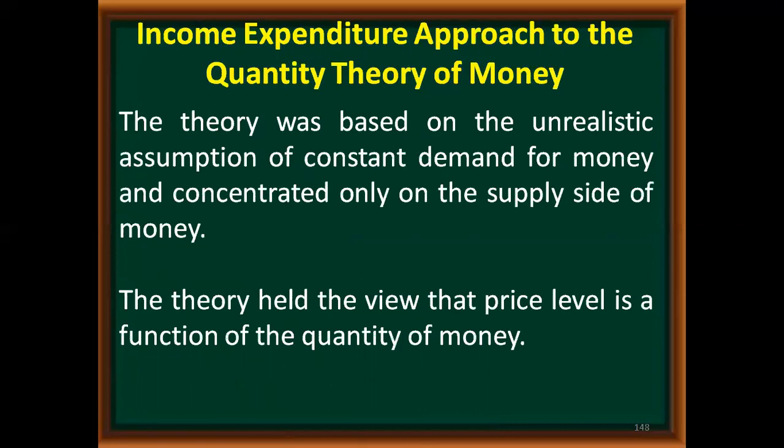The theory was based on the unrealistic assumption of constant demand for money and concentrated only on the supply side of money. This is the drawback of QTM cash transaction version. That means Keynes is saying that the old QTM was based on the unrealistic assumption that demand for money remains constant and supply of money is more important, and they have completely ignored the demand side. The theory is holding the view that the price level is a function of quantity of money.